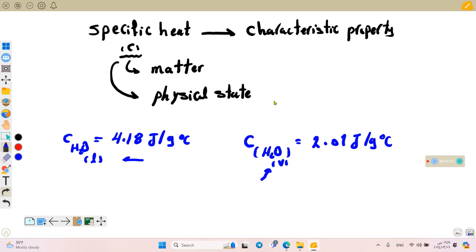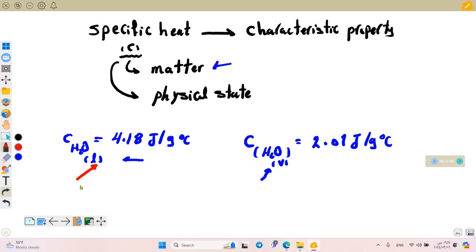So again, as you noticed here, the specific heat depends on the physical state as well as the matter itself. So there are no two matters that have the same specific heat, because it's a characteristic property that differs from one matter to another, and also it depends on the physical state. I'll give you very important information here. The specific heat of liquid water is for memorizing.